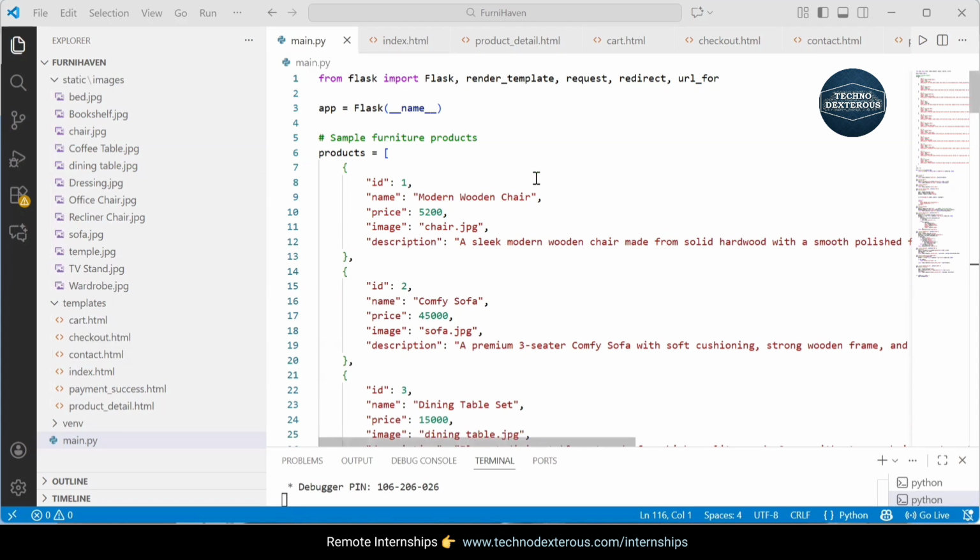First, I explain main.py. This is my main backend file. It uses the Flask framework to run the website. Inside this file, I import Flask and create an app. Then I create different routes for each page like cart, checkout, and other pages. When someone visits these pages, Flask loads the correct HTML file using the render_template function. So main.py basically controls my whole website and connects the front end to the back end.